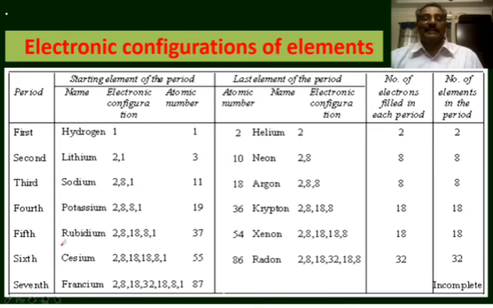In the fifth period, the first element is rubidium with atomic number 37. The distribution of electrons is 2, 8, 18, 8, 1.